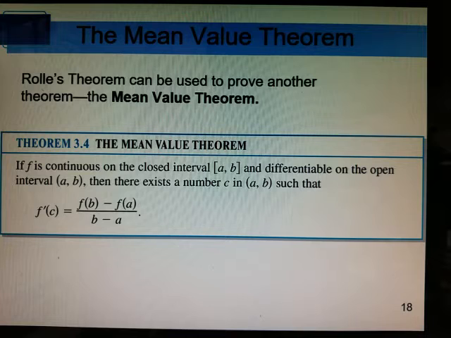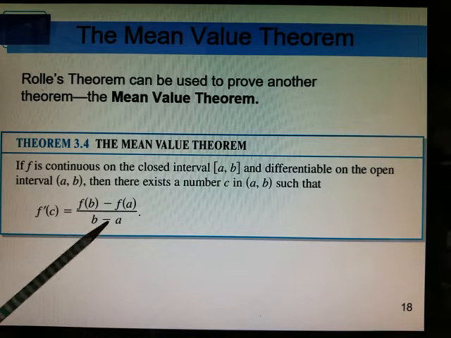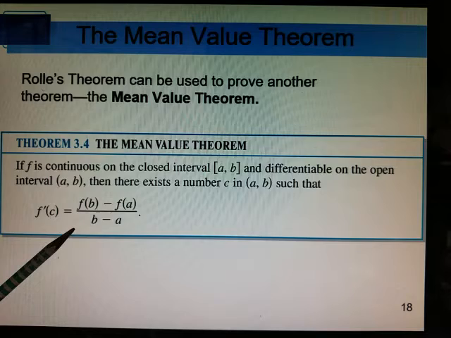So Rolle's theorem can be used to prove another theorem called the mean value theorem. If f is continuous on a closed interval from a to b and differentiable on that open interval, then we're telling you that there exists some number c in that open interval such that the slope at that point c would equal the slope of the endpoints of the graph.